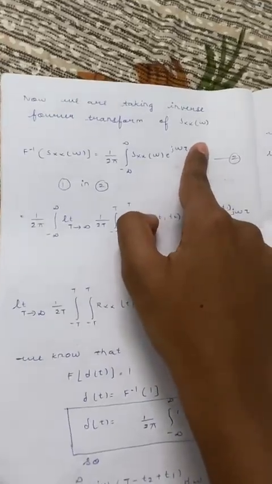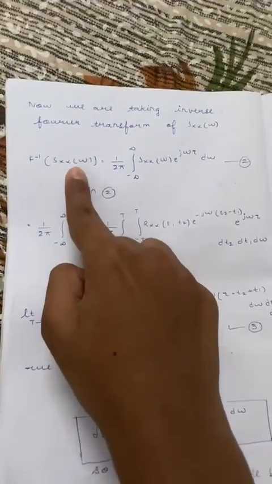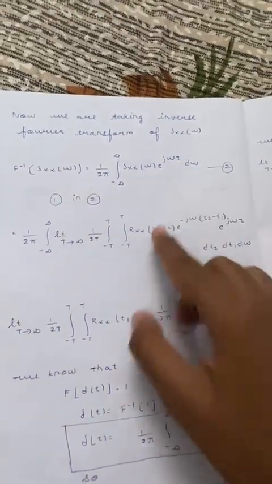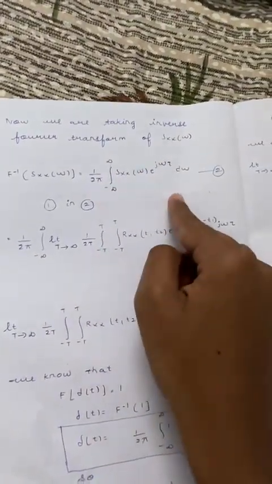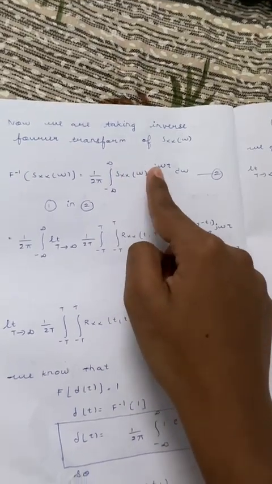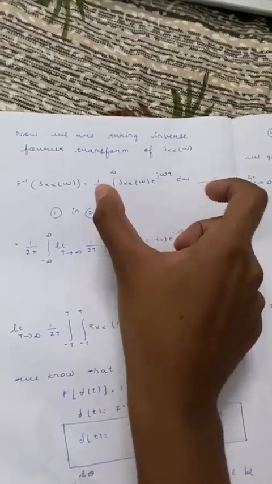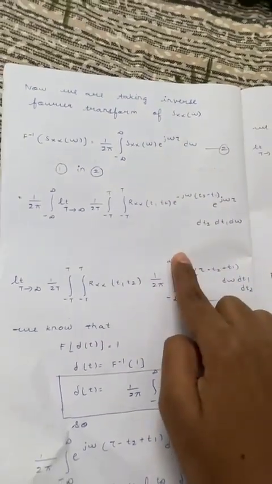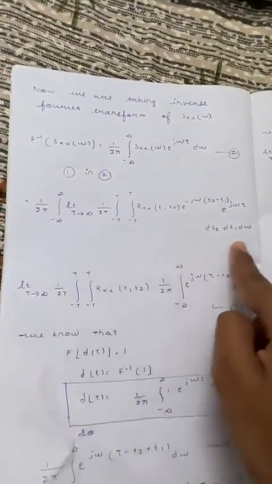By substituting the S_xx(ω) value, we got this equation.